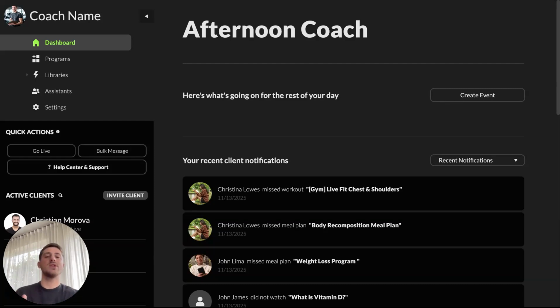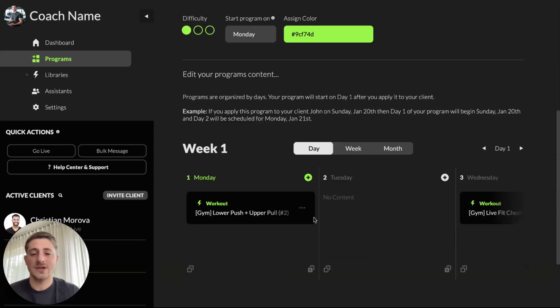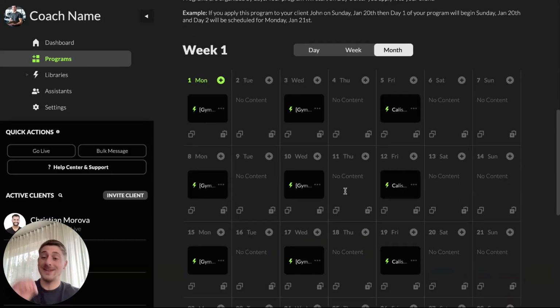Now, something that makes this possible in the MyCoach AI system is the fact that we are able to stack and layer multiple programs at once. If you're somewhat familiar with the programs feature inside of MyCoach AI, you know that you can add a lot to these programs. So you can absolutely build into one program your workout split, content dripping out, progress metrics to be tracked, as well as those messaging automations.